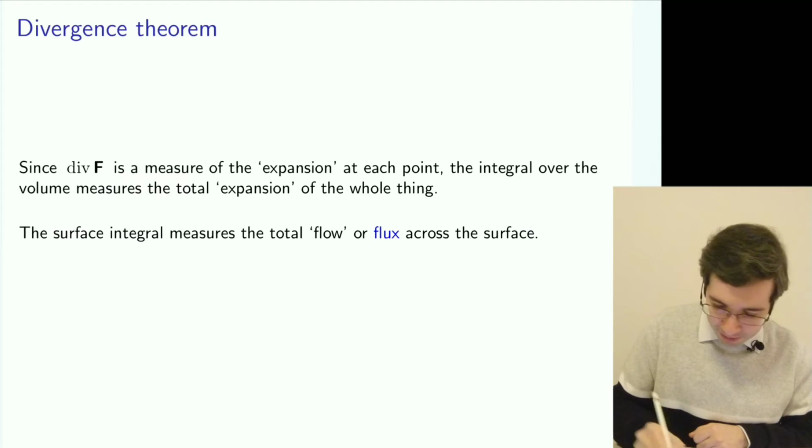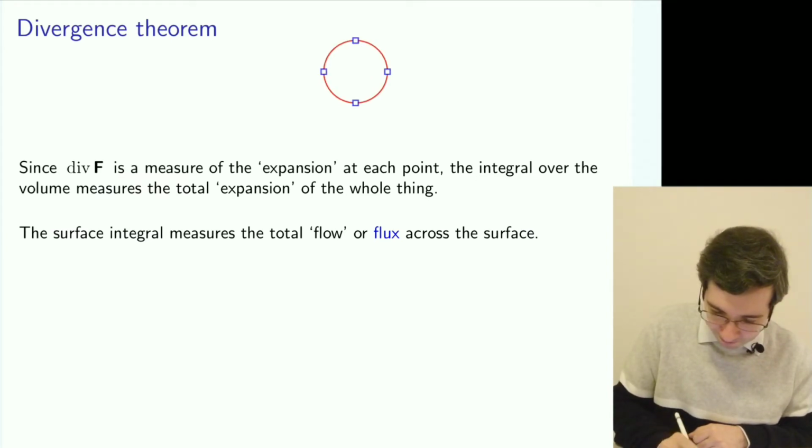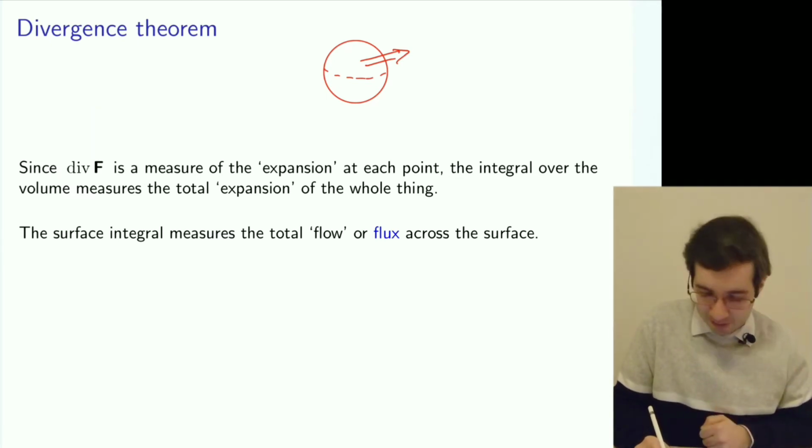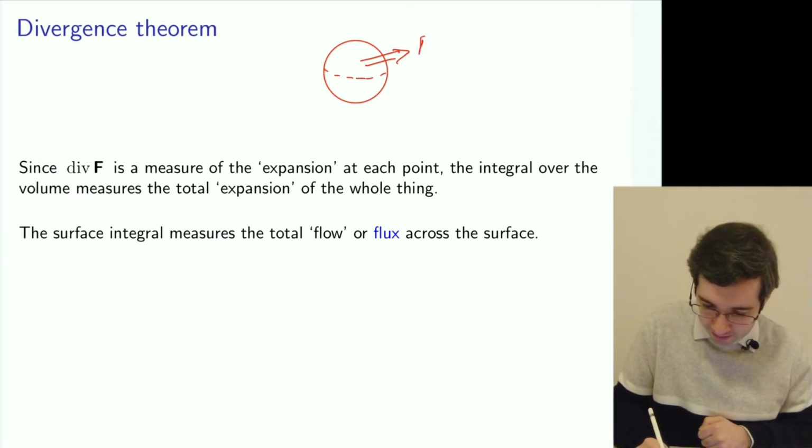So you can picture it as you have your sphere, and the amount of stuff that left this sphere was the flux, and this flux, as a vector, is given by this integral over the surface.